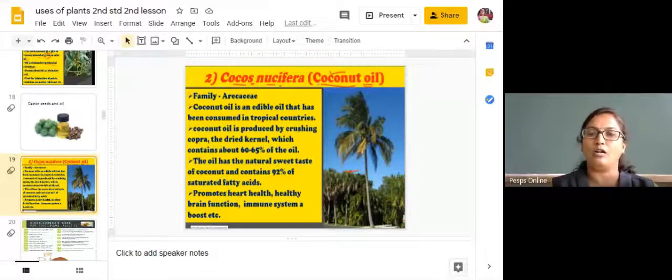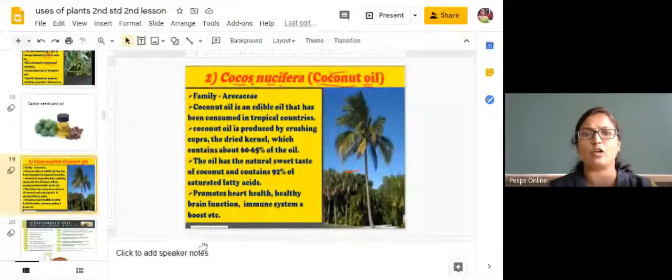Yes, we all see this coconut oil in our home, right? You may have Parachute or some other brand of coconut oil in your home. Usually you apply this oil to your head daily, right? Why do you apply coconut oil to your hair? To nourish your hair, to look beautiful, to look bright, right? See here, this coconut oil is produced from the coconut seeds.